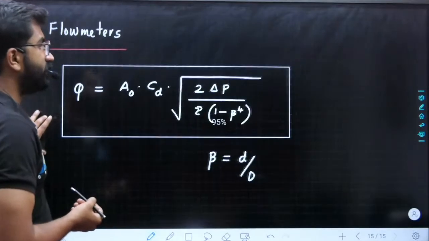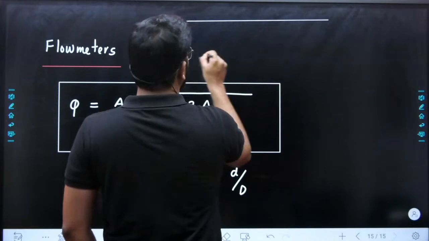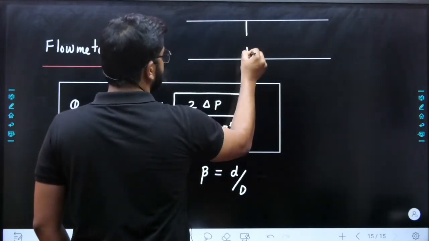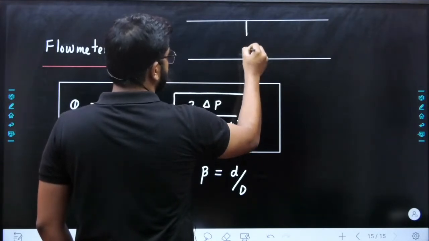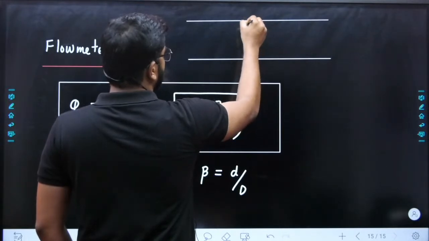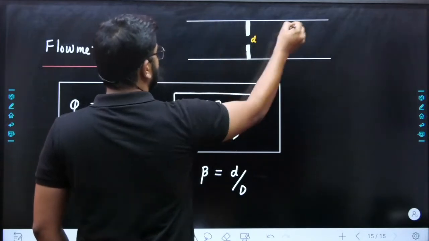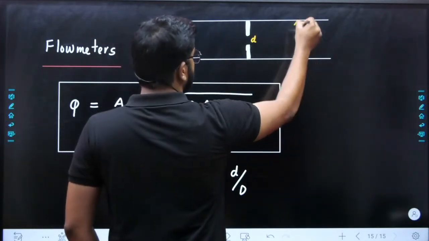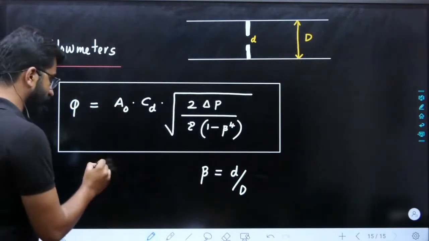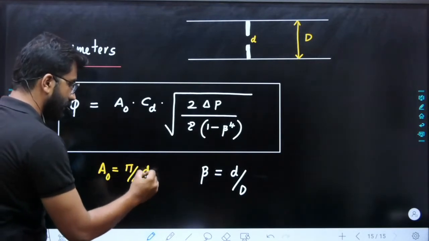So for obstruction flow meters you just need to remember this. What is the meaning of obstruction flow meter? We are creating an obstruction like this in between the flow. This small diameter is d. The diameter of the pipe is capital letter D. So the area of the orifice or area of the throat is pi by 4 into small d square.